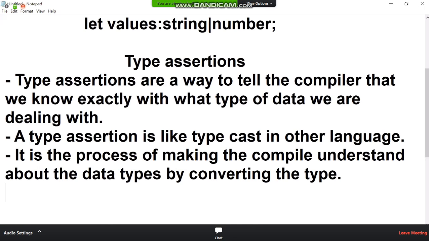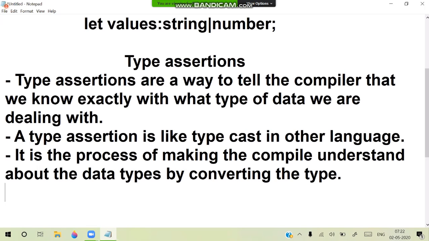We cannot exactly tell the type initially because the value comes from some other sources. When the value comes from other sources, we need to configure and tell that initially we don't know, but later we have to fix it to a specific data type.